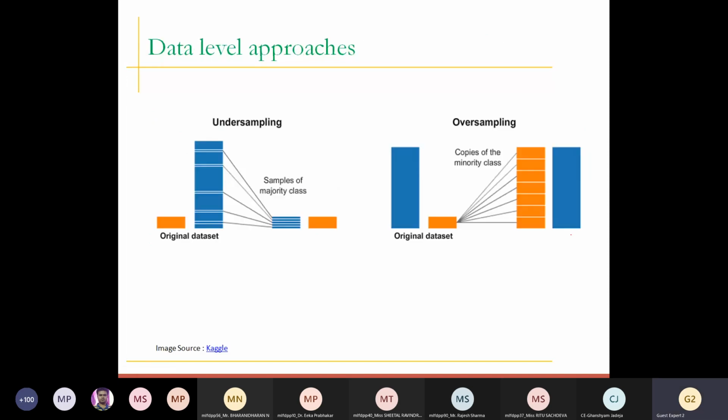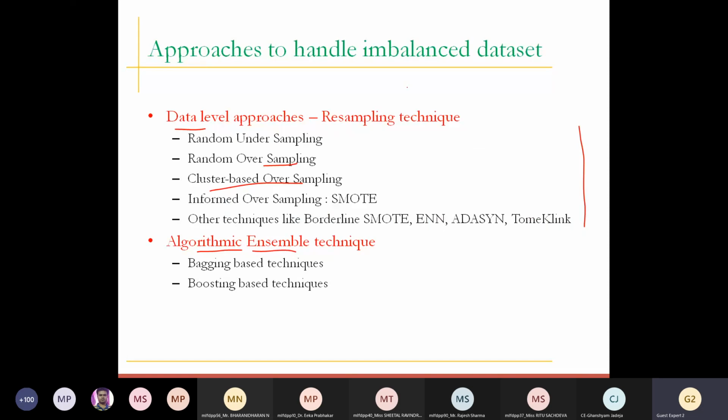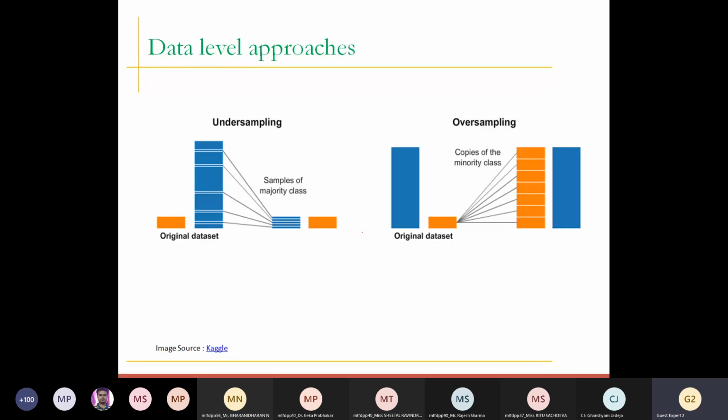So first, let's understand random undersampling and random oversampling. Then we'll go with the cluster based approach, and finally we'll go with SMOTE and the variants of SMOTE. To start with random undersampling and oversampling, first we need to be clear about the concept of undersampling and oversampling. As the name suggests, undersampling is also known as downsampling.